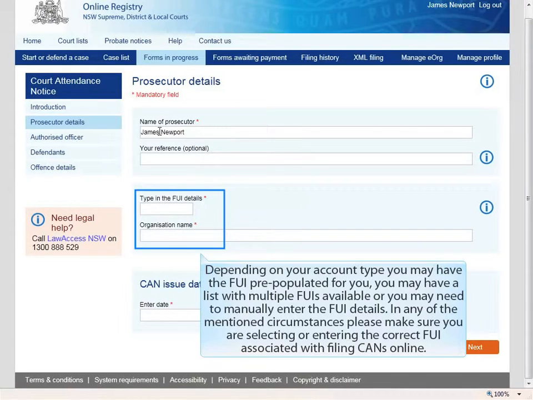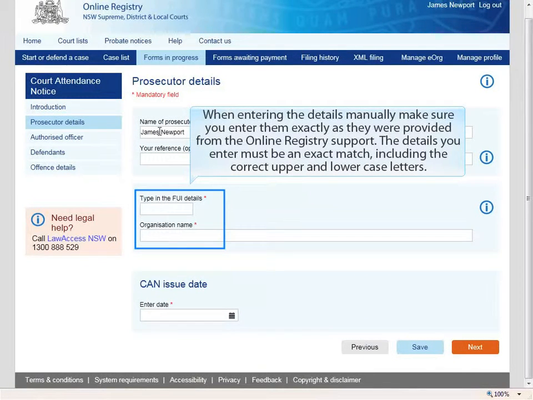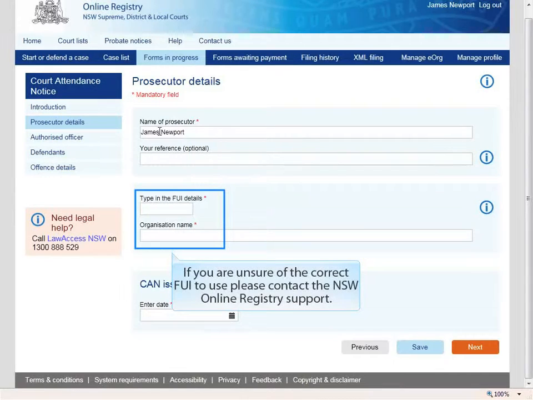CANs online. When entering the details manually, make sure you enter them exactly as they were provided from the online registry support. The details you enter must be an exact match, including the correct upper and lowercase letters. If you are unsure of the correct FUI to use, please contact the New South Wales Online Registry Support.